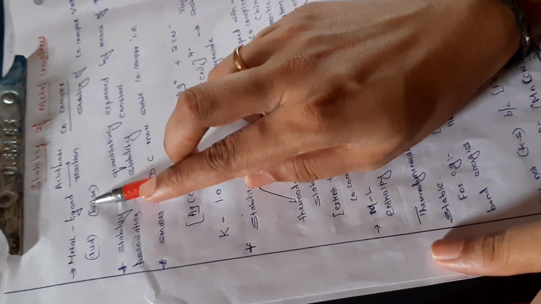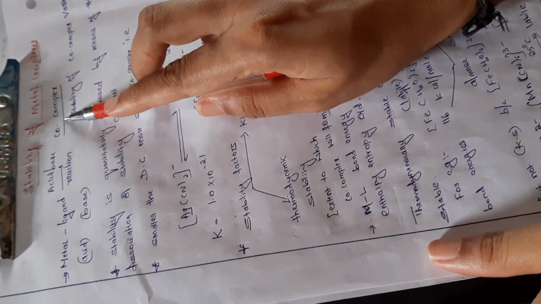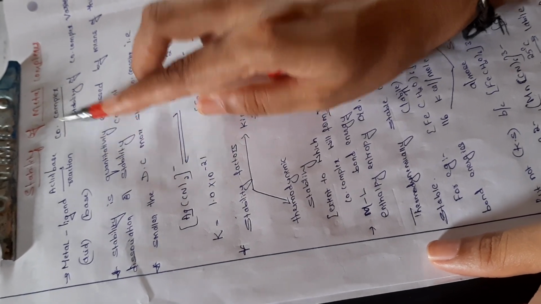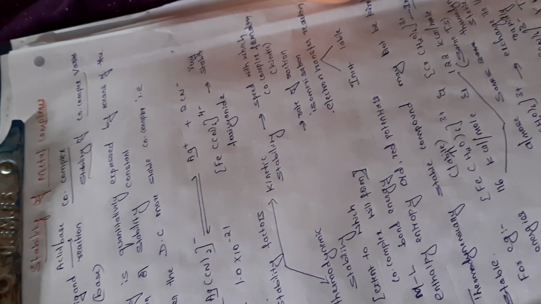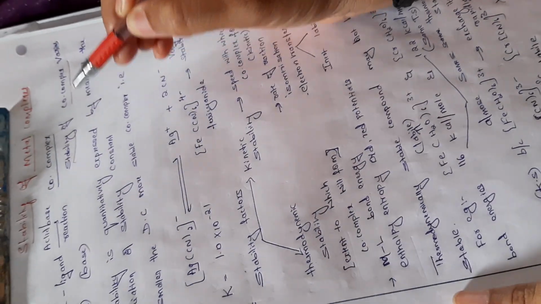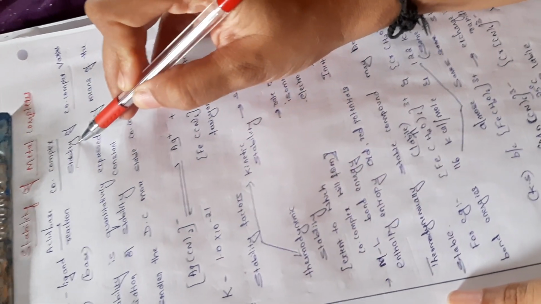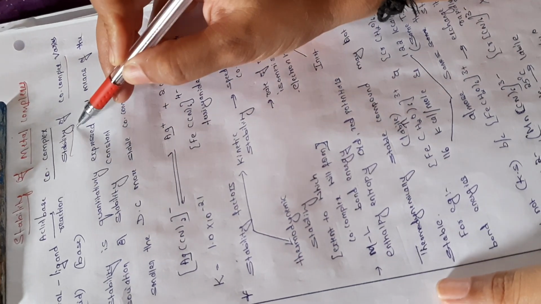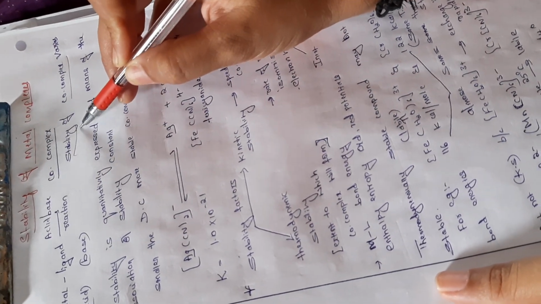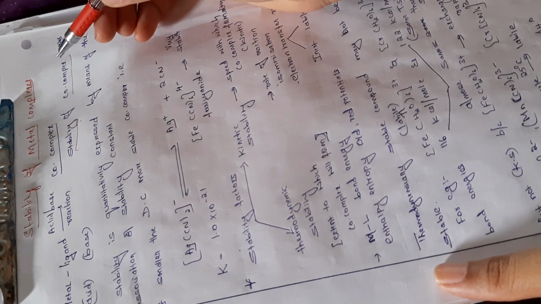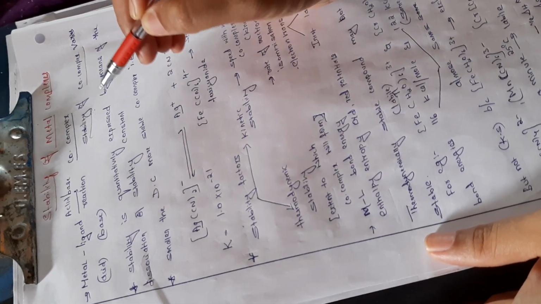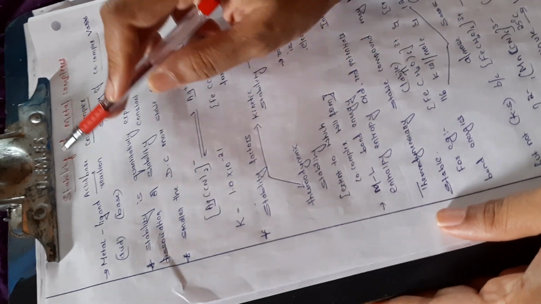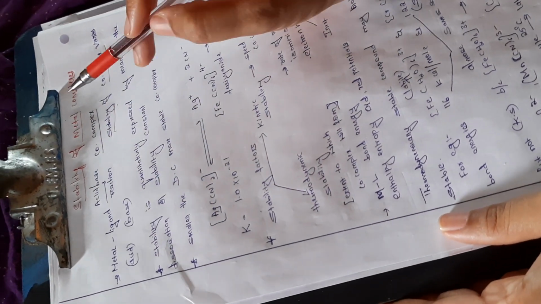So, for newly formed coordination complexes, we should know about the stability of coordination complexes. Whether the newly formed coordination complex is stable, whether it can retain its characteristics for a long time, or whether it will undergo dissociation. Like that, we need to study the stability of the metal complexes.